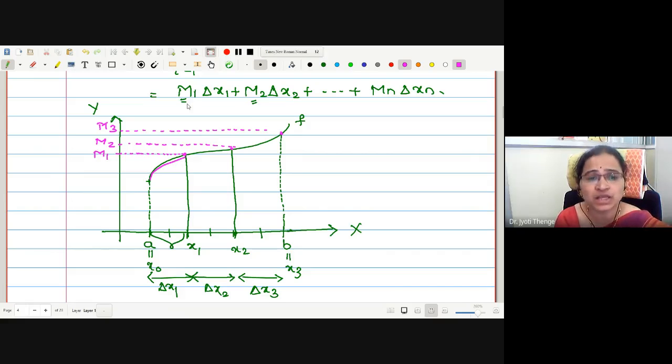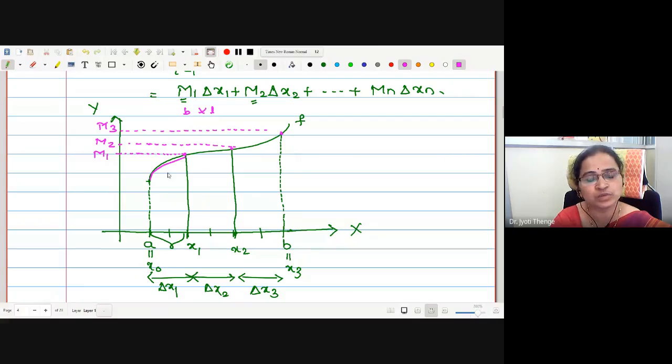Correct. Now what is M1 delta x1 going to represent? If you look at this, you can assume this as the breadth and this as the length. Therefore, length into breadth, the first term will give us the area of a rectangle with breadth delta x1 and length M1.